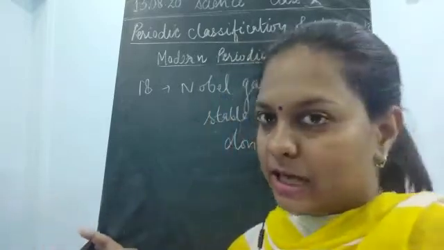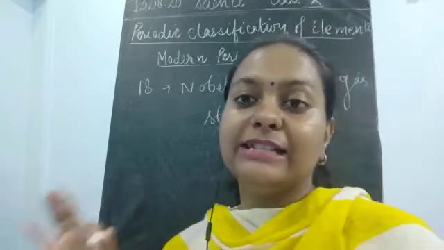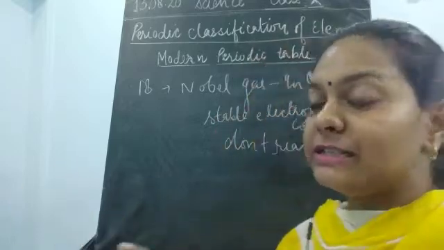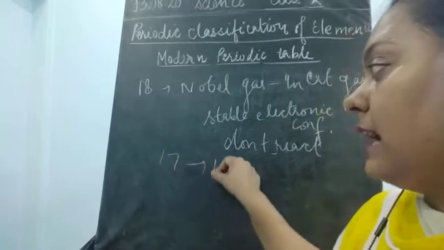That is why they were given the last part, and the halogens were the most active ones. They were present in the 17th group. And why is this known as halogen?